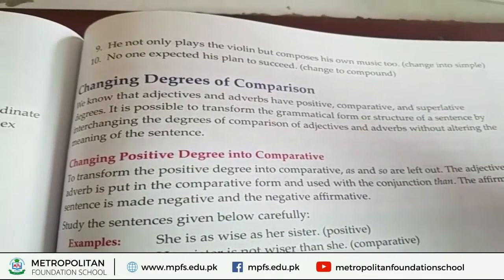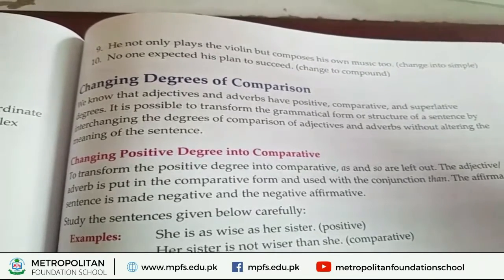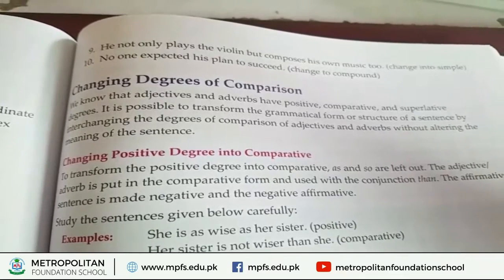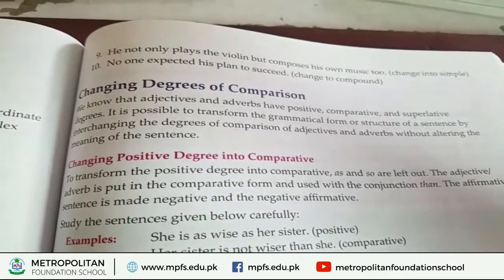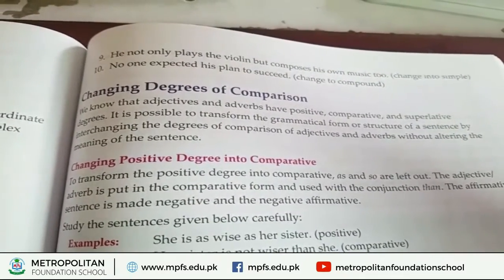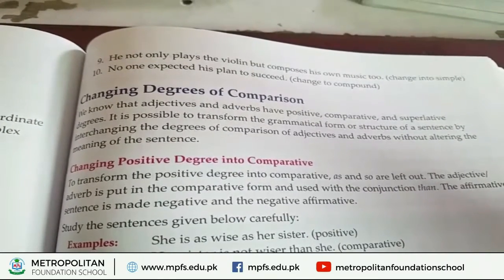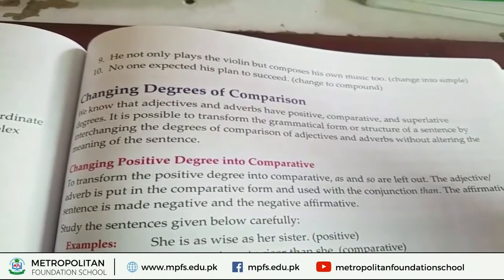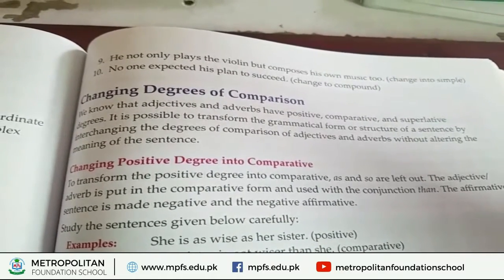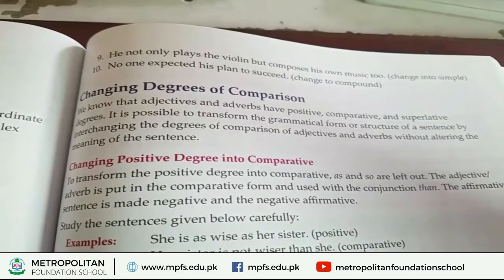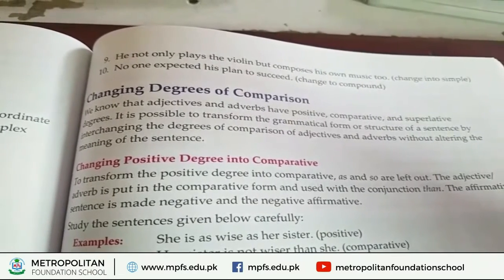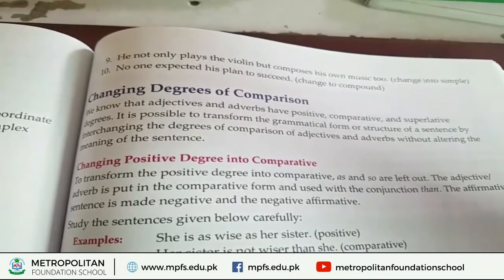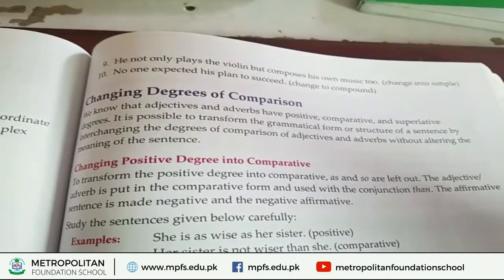Means we know that an adjective has three positions, positive, comparative and superlative, and that shows the possibilities of transforming grammatical form and structure in any sentence, without altering the meaning of the sentence.